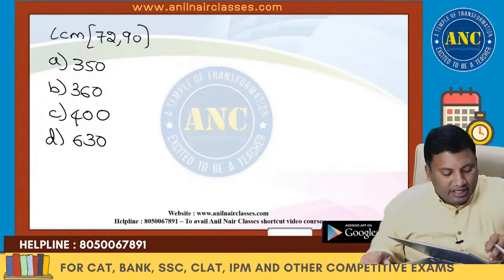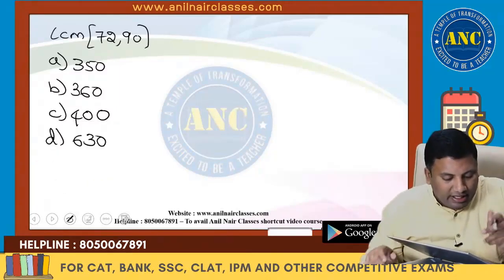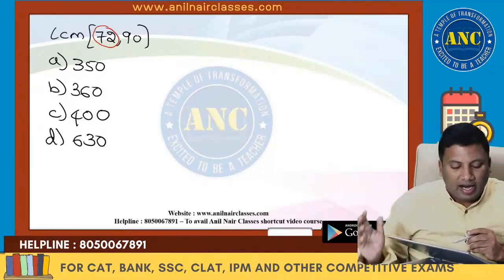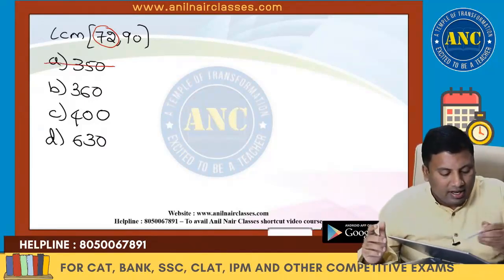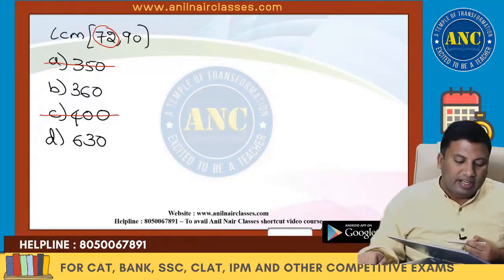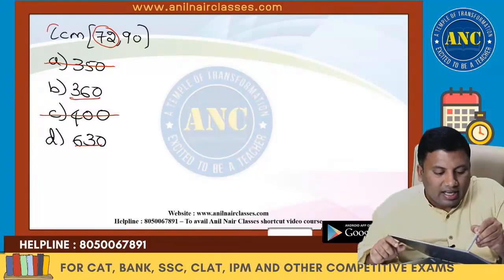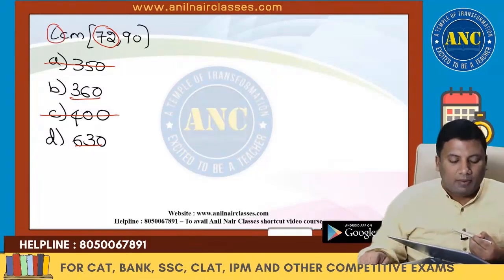LCM of 72, 90. What is the digital sum of 72? 9. LCM with any such number, the answer's digital sum should be 9. Just by looking at it, some options are eliminated: 360 and 630. LCM is least common multiple.